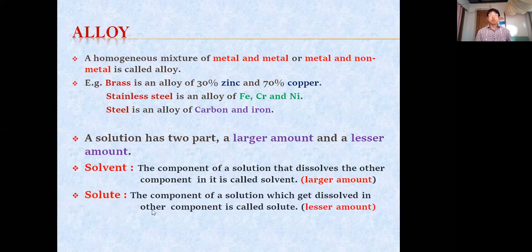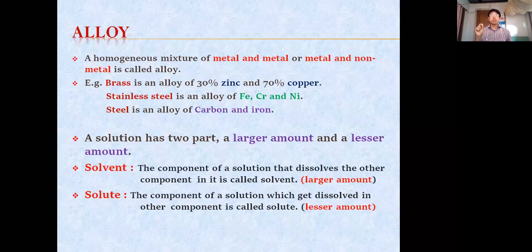So solute, the component of a solution which gets dissolved in the other component. Other component means the solvent. The solute will dissolve in the solvent. Solute will get dissolved in the solvent. And the other one is the solvent will dissolve the solute. You just try to understand the sentence.